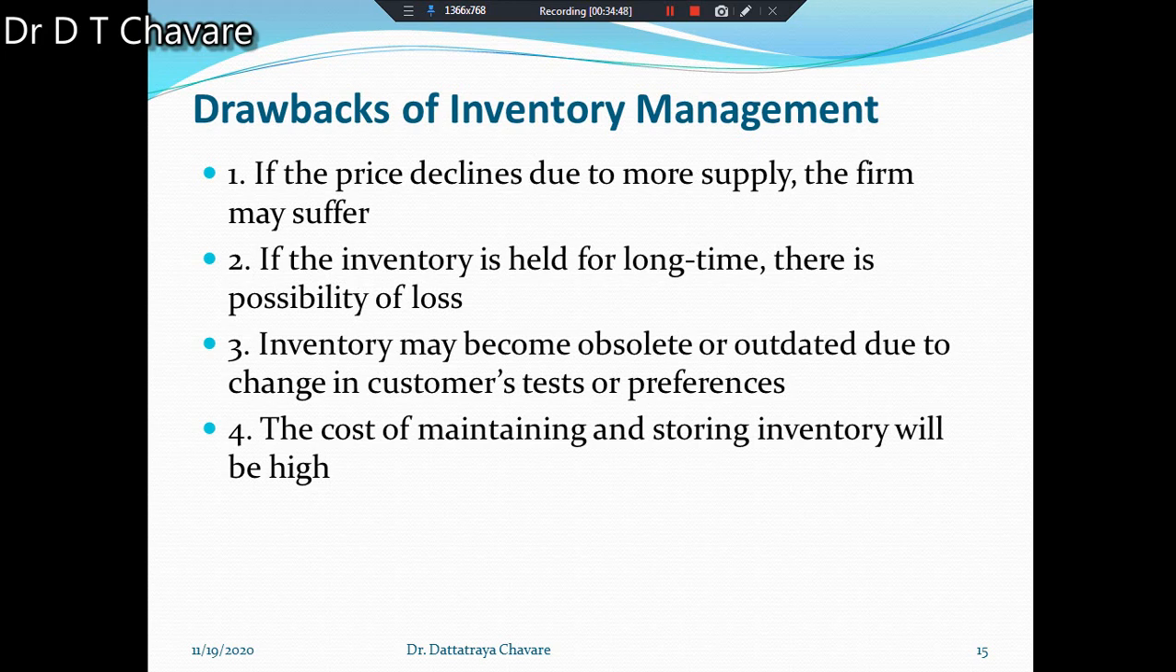Then the next drawback we have to study is that inventory may become obsolete or outdated due to change in customers' taste or preferences. It means that definitely you will find there is a change in the market. Lifestyle is also going to change. Customer demands are also going to change, and such types of changes occur in the market. At that time, inventory may become obsolete or outdated due to the change in customers' taste or preferences. That's why this is the third drawback of inventory management we have to study.